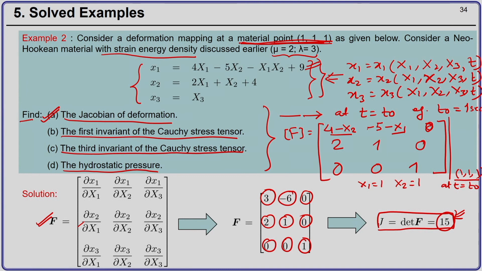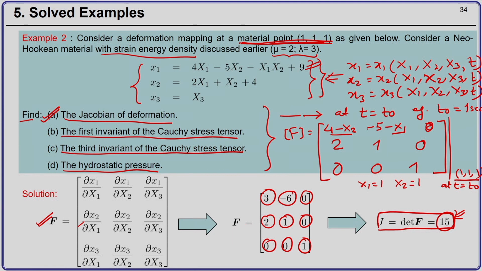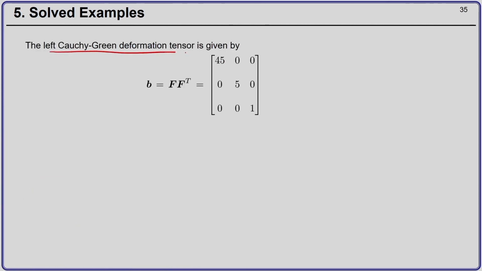For a compressible Neo-Hookean material, we have already derived the expression for the Cauchy stress tensor in terms of the left Cauchy-Green deformation tensor B. B is given by F F transpose, and we have already calculated F. When we compute this, we get 4 5 0 0, 0 5 0, 0 0 0.